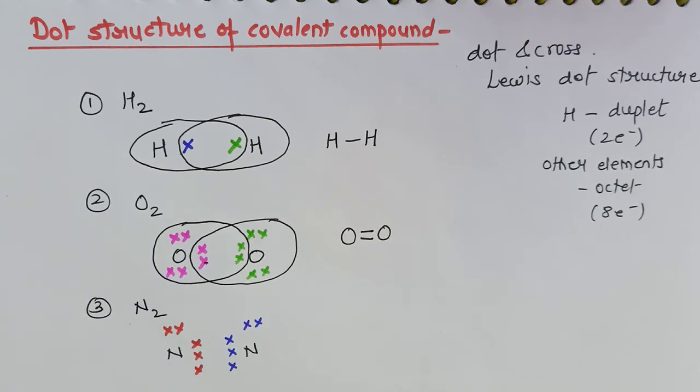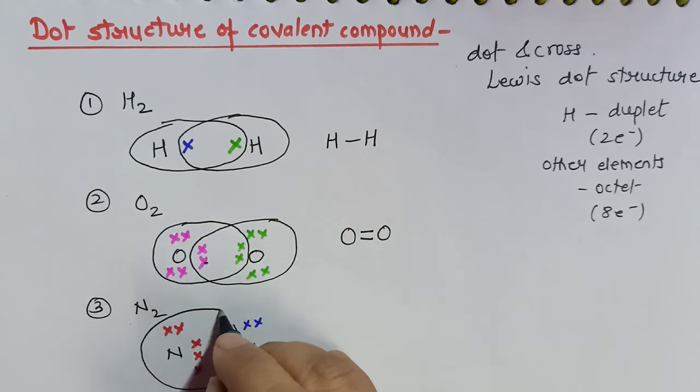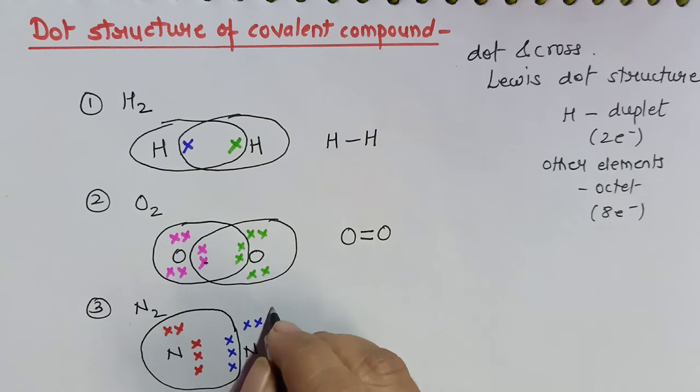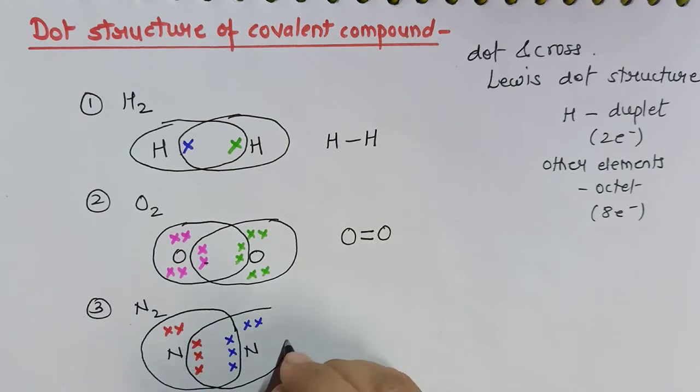How many electrons does each nitrogen atom require to complete the octet? 3. So 5 it already has, and 3 it will share from the neighboring nitrogen atom. Now let us see whether the octet is completed. Yes, the octet has been completed for 1 nitrogen atom. Similarly, for the other atom, the octet will be completed by sharing the electrons. How many bonds will be formed? 1, 2 and 3.